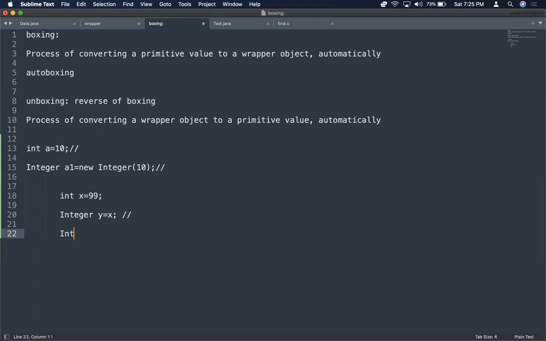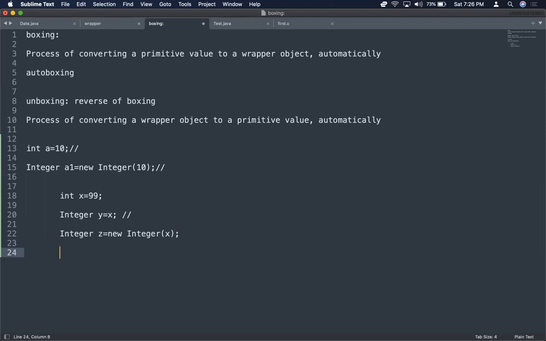Even when you write Integer z = new Integer(100), whatever the primitive value, either given as a literal value or a declared value, it is going to be converted automatically to an Integer object, a wrapper object. This is called boxing. Since it happens automatically, we call this autoboxing: the conversion of a primitive value to a wrapper object.